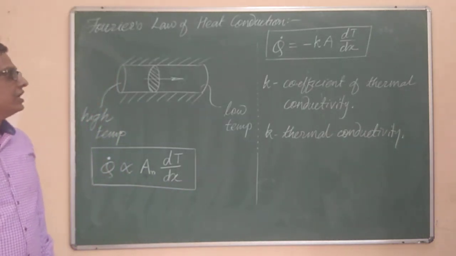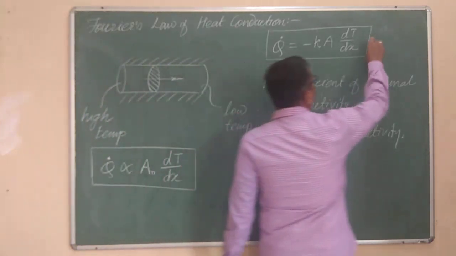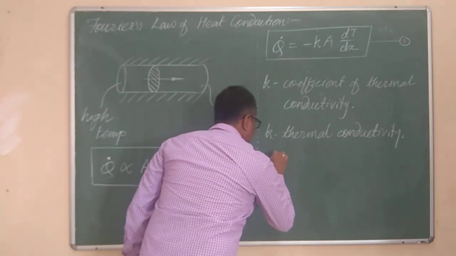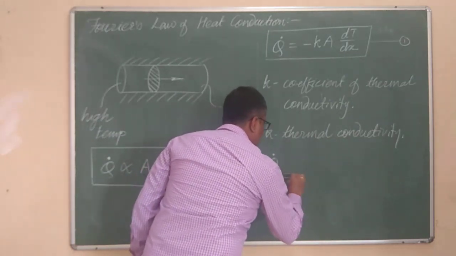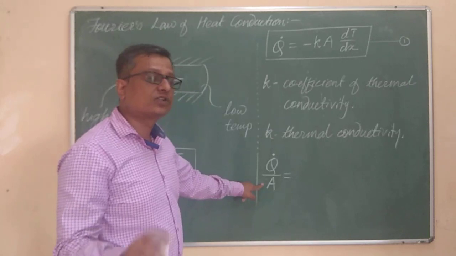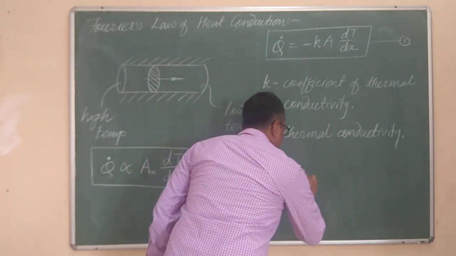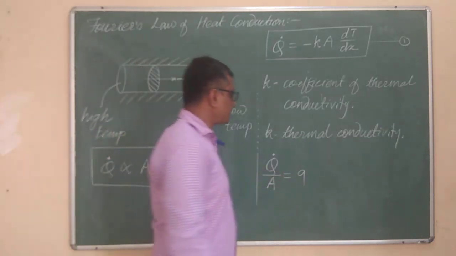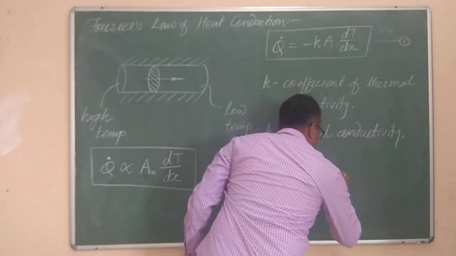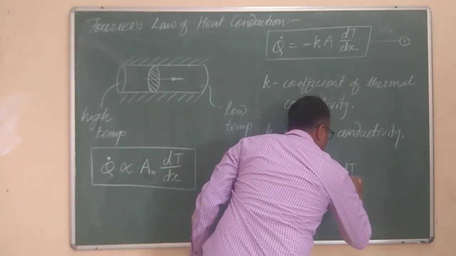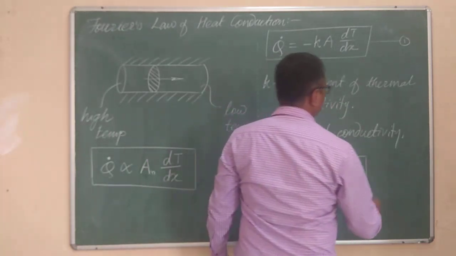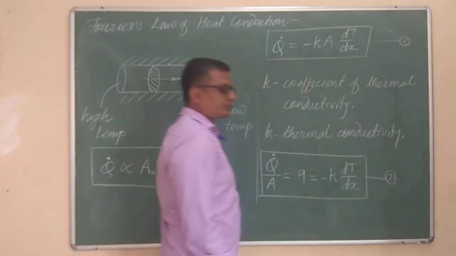As far as heat transfer is concerned, we will simply say it as the conductivity. Now in equation number 1, if I take the term A to the other side, I will get one more equation, that is Q dot by A. What is this Q dot by A? We have just seen that it is the rate of heat transfer per unit area normal to the direction of heat flow. We say that as small q, the heat flux, and that is equal to minus k into dT by dx. Here we have one more form of Fourier's law. So this is equation number 2.